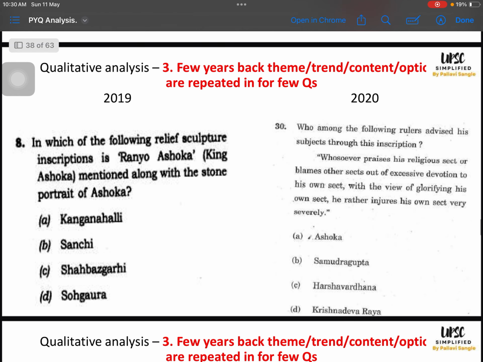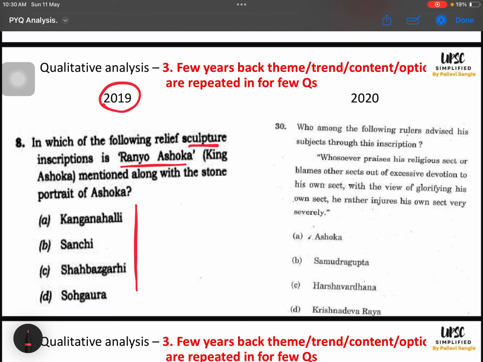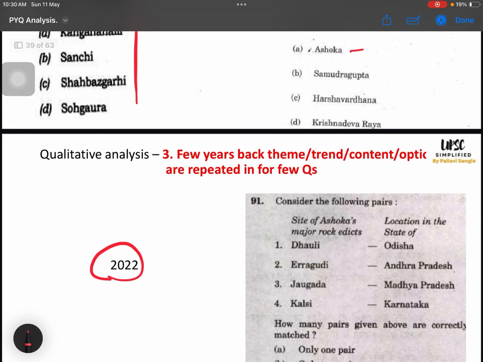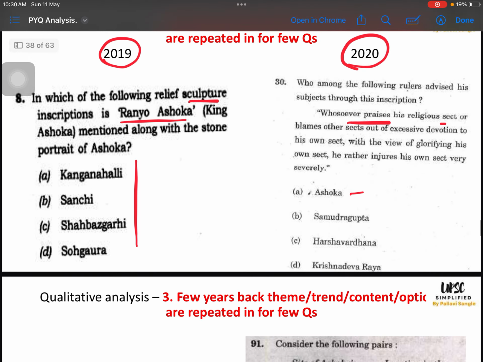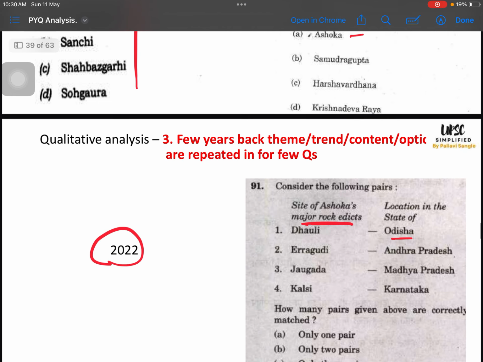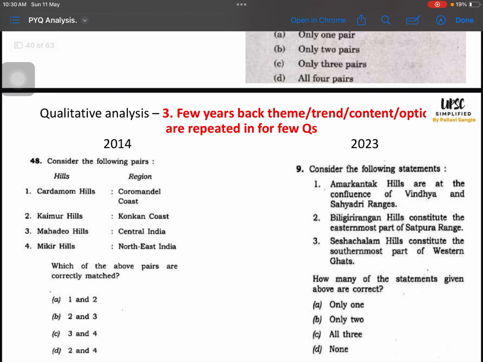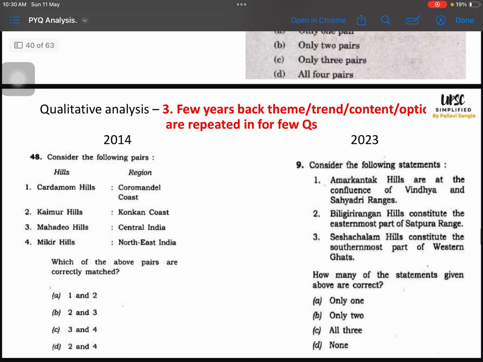Okay, 2019 they asked about the Rajjuka of Ashoka, in which edict of Ashoka or sculpture inscription it was given. And 2020 they asked about it again, an immediate repetition. 2019 they asked about Ashoka, 2020 they asked about Ashoka, right? The description of whoever praises his own sect and so on is about Ashoka. And can you see, in 2022 they asked about the major rock edicts, sites of Ashoka, right? So within this limited content of Ashoka, we are getting 3 questions in 3 years. So the hit ratio for PYQ is very high. If you can do the preparation of PYQ, input-output is very high compared to other materials, right?